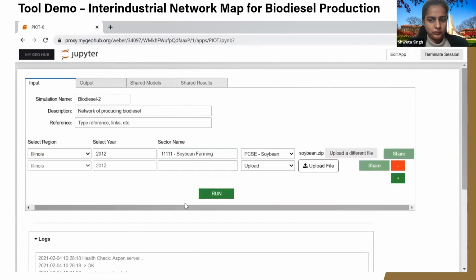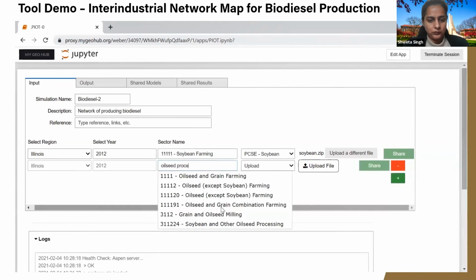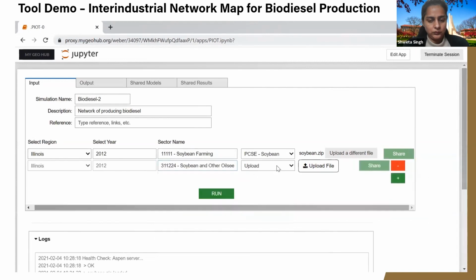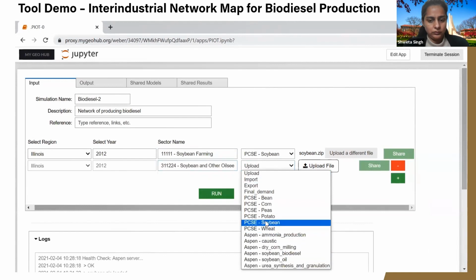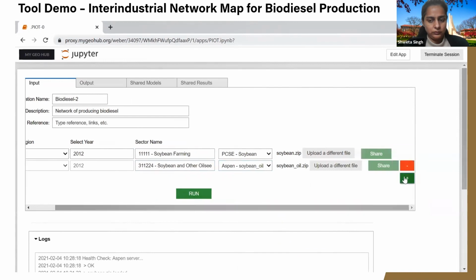Then I can add another model. For the sake of shortness of time, I'll just demonstrate this particular system for one particular user. And this is oilseed processing. I can upload an Aspen model. So I have an Aspen soybean. And I'll also put another model.